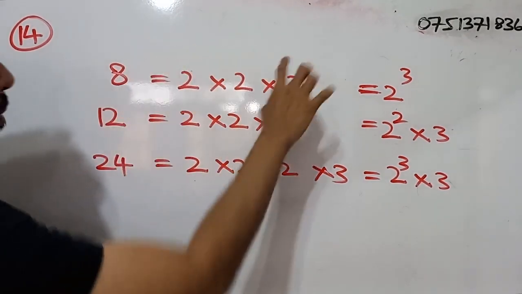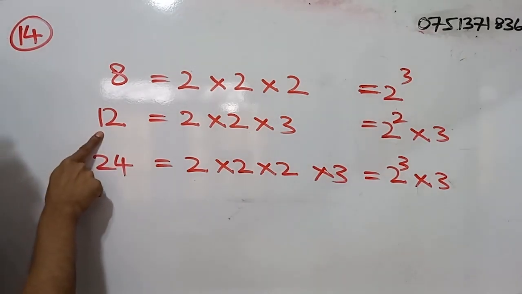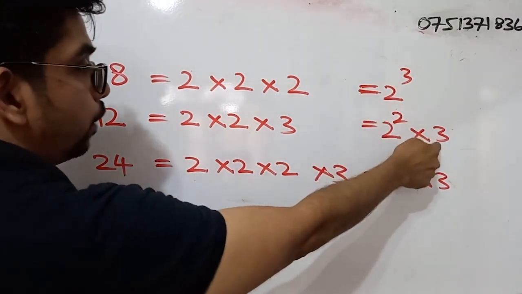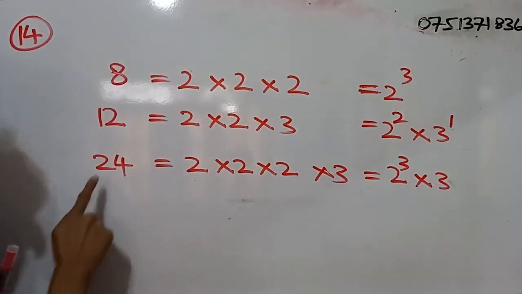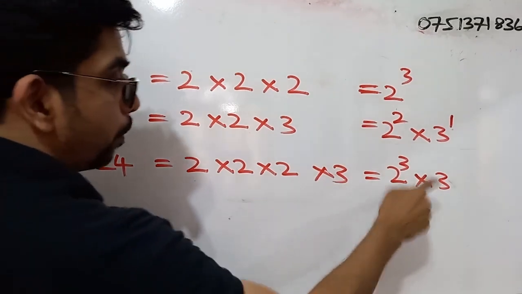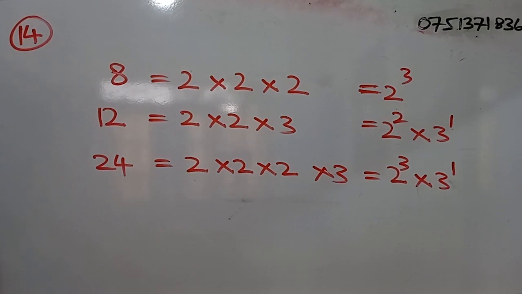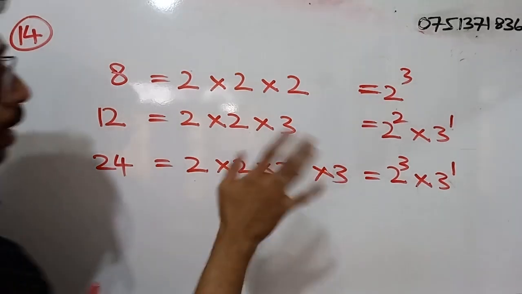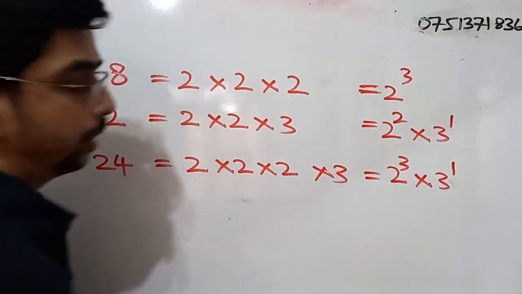According to this information, 2 to the power 3. 12 is equal to 2 to the power 2 and 3 to the power 1. 24, 2 to the power 3 and 3 to the power 1. Right. So what do we have to do? We have to calculate the least common multiple, no? Right? So now you have to shift your focus to here.